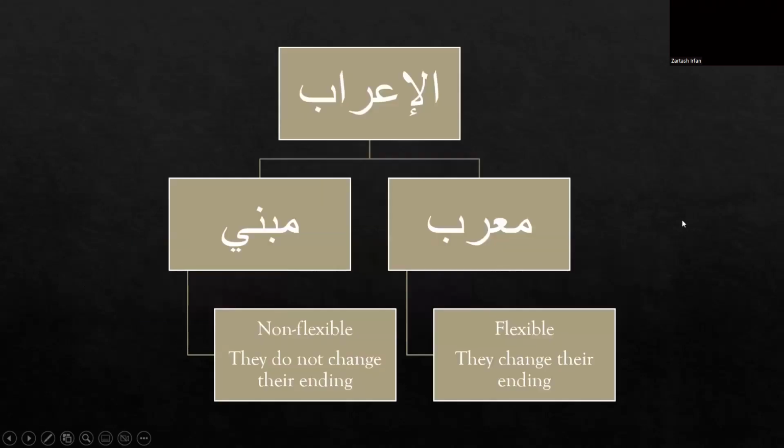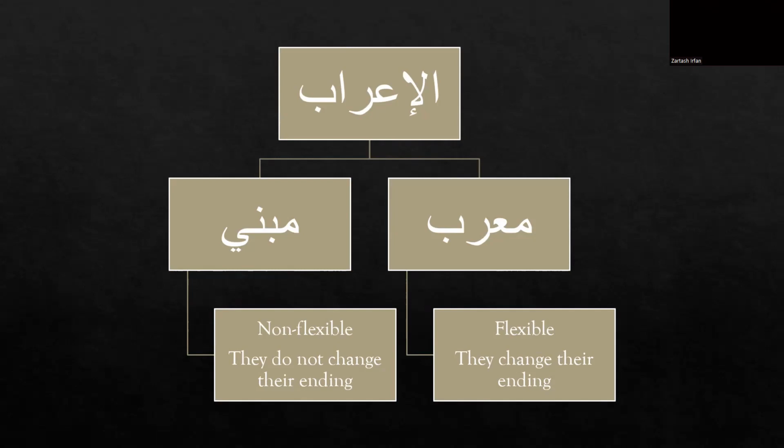The next one is al-i'rab. As I told you, al-i'rab are the case endings. We are going to read them later. These are the case endings of all the nouns, and according to the case endings, the nouns or the isms can be called mu'rab or mabni. And there is one more, mamnu' min as-sarf, that is an advanced term that we are also going to cover later. But for now, the case endings or the i'rab of the nouns can be divided into two types, mu'rab or mabni.